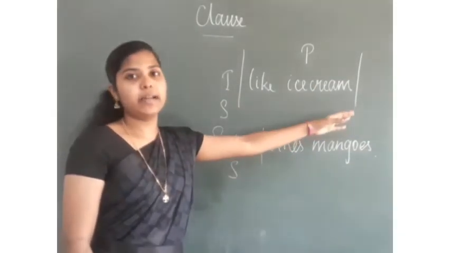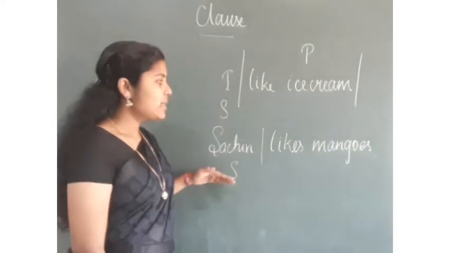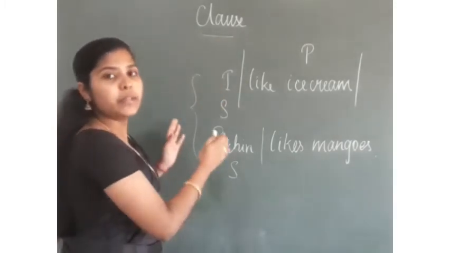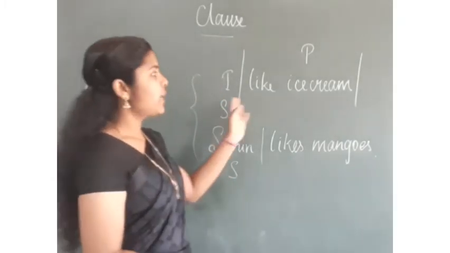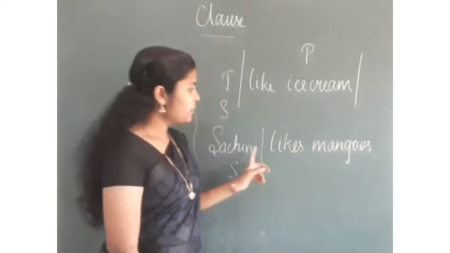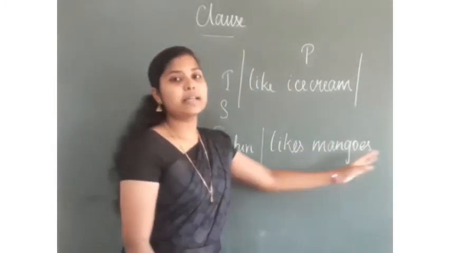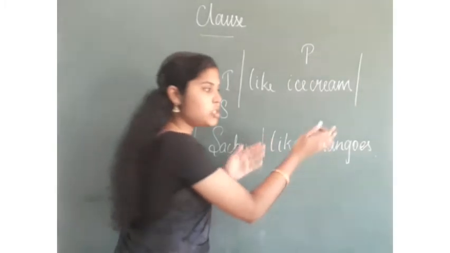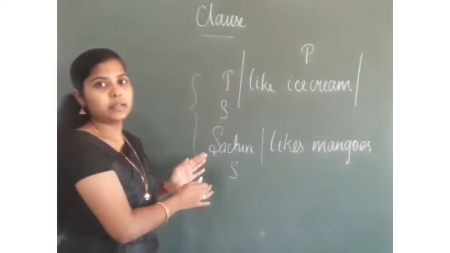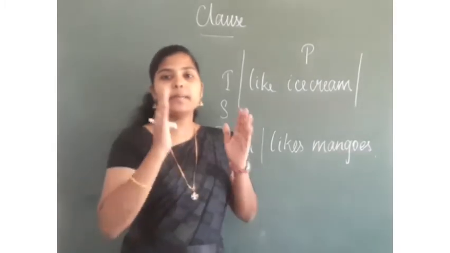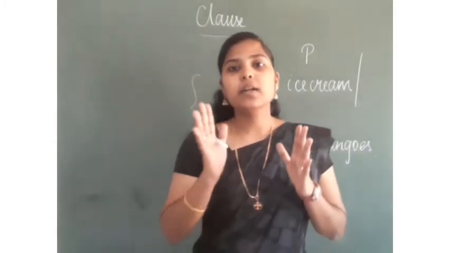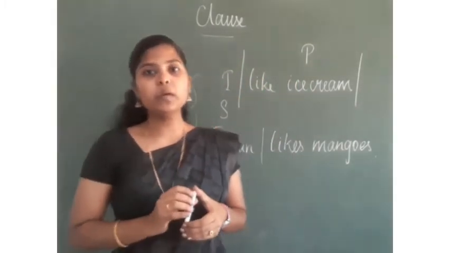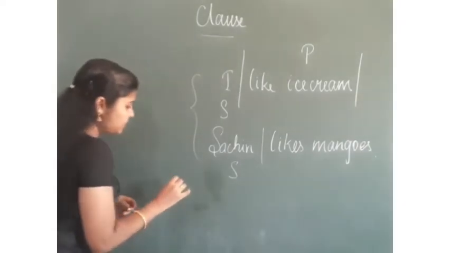In "I like ice cream," I is the subject, and in "Sachin likes mangoes," Sachin is the subject. These two are the doers of the action. And what is the action here? I like ice cream, Sachin likes mangoes. This part is called the predicate. It tells something about the subject. So a clause is a part of a sentence, and it has a subject and a predicate of its own.